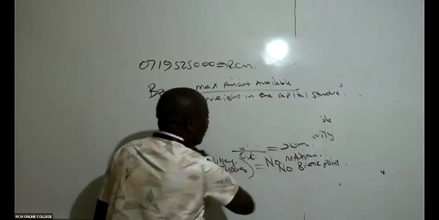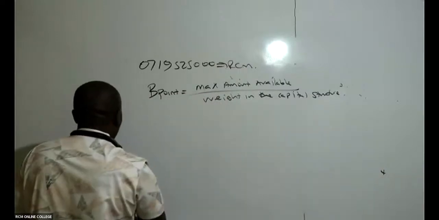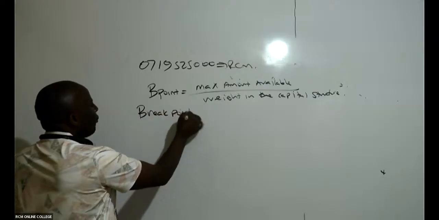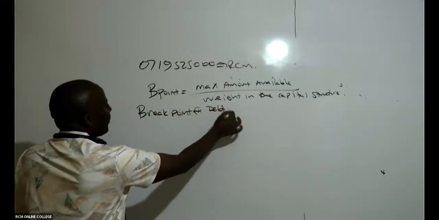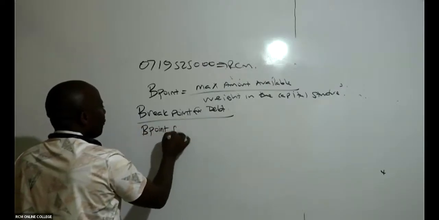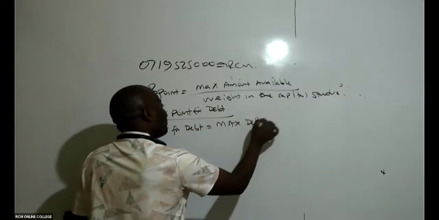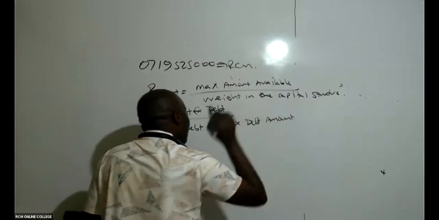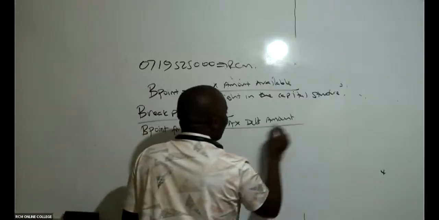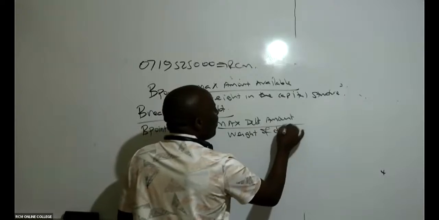Remember, the breakpoint for debt will be the maximum debt amount, which must be specified in the question, divided by the weight of debt.